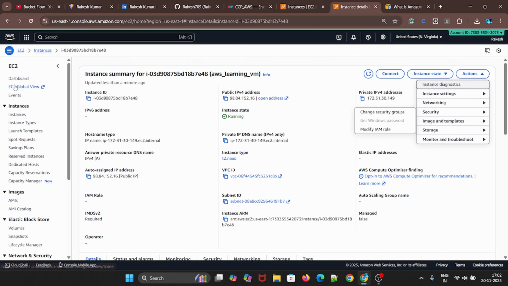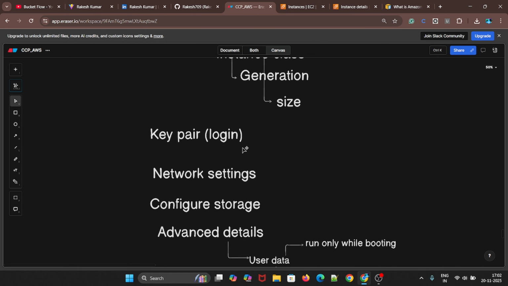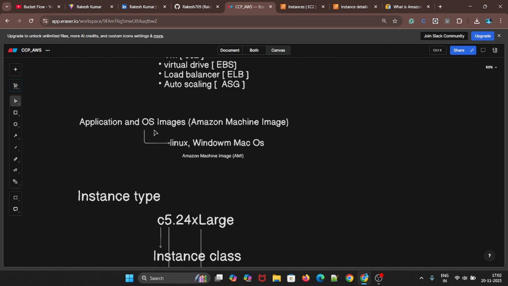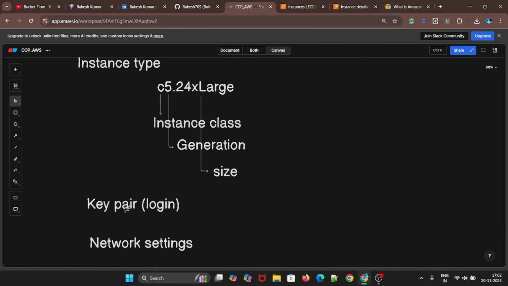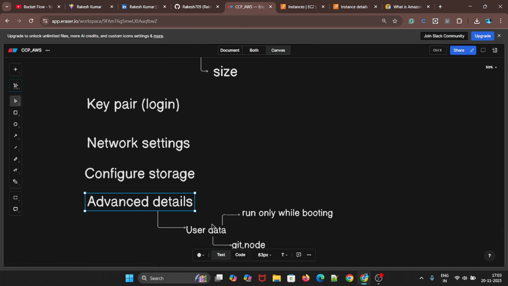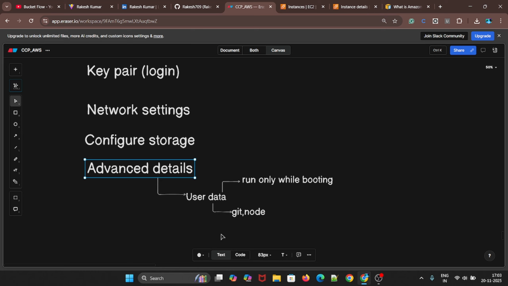And that is how you can create an EC2 instance. We need to give a name, select the OS, select the instance type, create a key pair, configure the networking settings, configure storage, and in the advanced section, if you want to run any script, you can go to user data, paste the script, and install things. But it will run only one time, while booting the first time only, that's all.